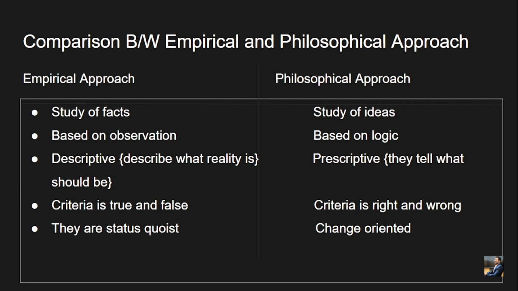Now the philosophical approach, they study the idea basically, like Plato, Socrates, etc., based on logic, reasoning, dialectics and so on. They are basically prescriptive, they prescribe the idea, they propound what should be or what ought to be. Criteria is right and wrong, what should be right and wrong, like the basis of ethics. And they are very change oriented, whereas empiricists like Aristotle were very status quoist. Plato and Socrates, the philosophical approach basically propounds that change is the only constant. Very basic, fair point.